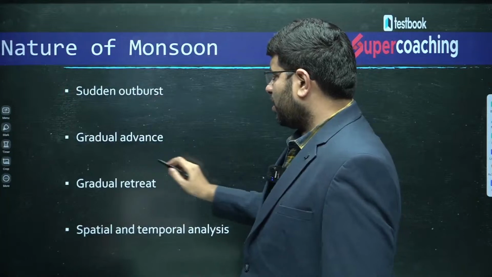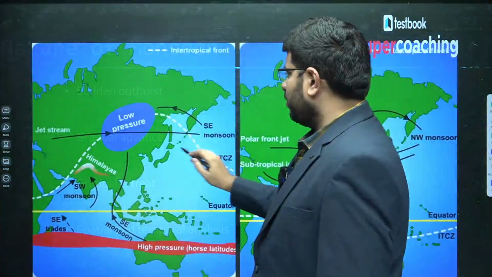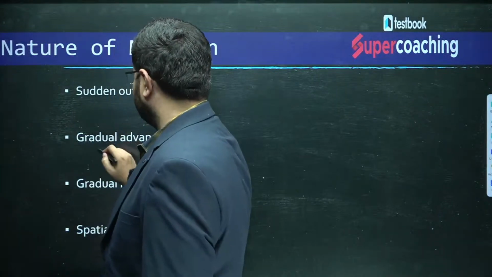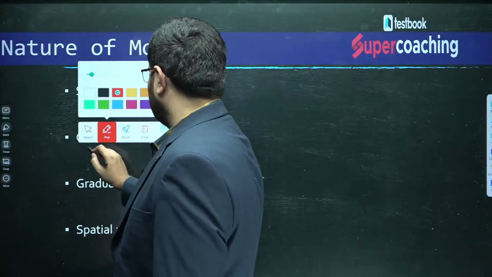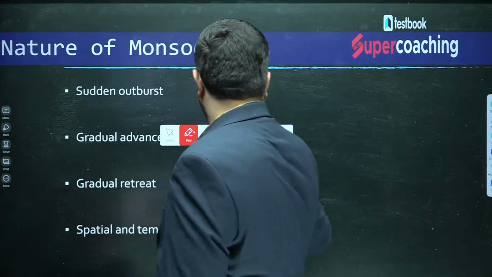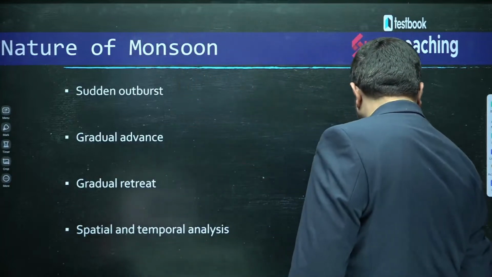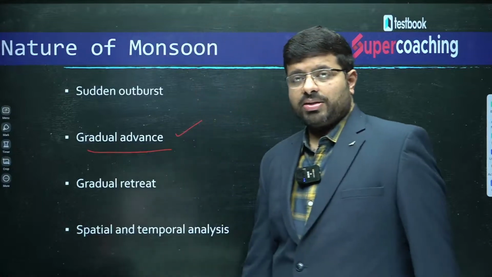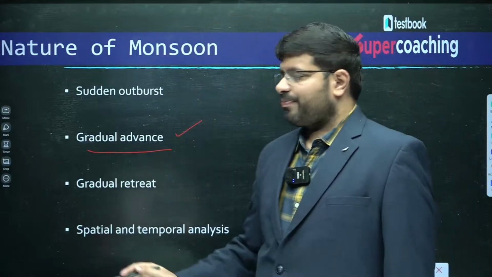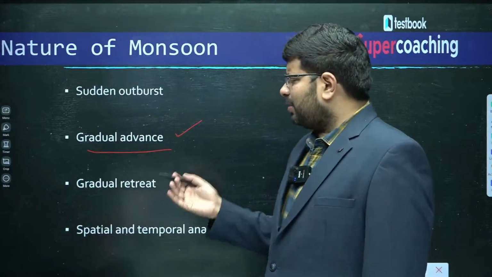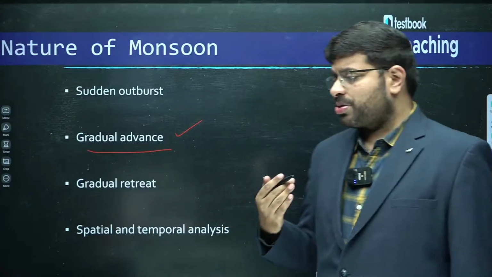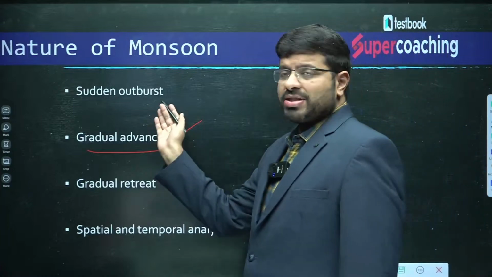Then you can also see that they are known for gradual advance. That is, once they enter India, after the outburst, they advance very, very slowly. It takes so much time. When do monsoons enter India?